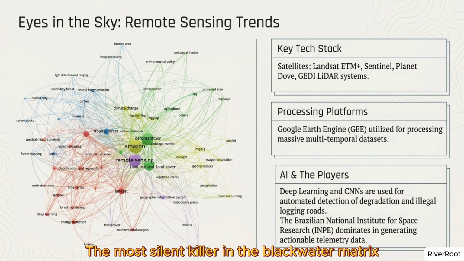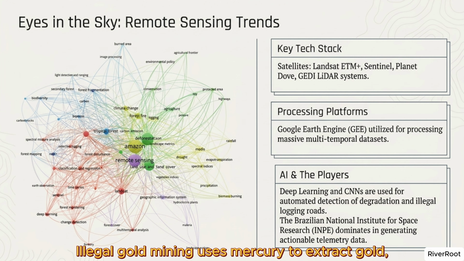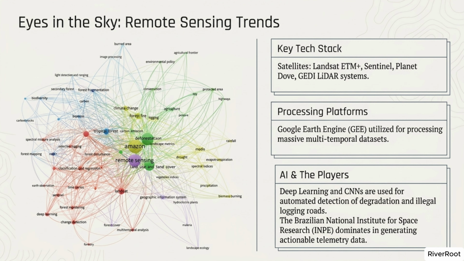The most silent killer in the Blackwater matrix is mercury. Illegal gold mining uses mercury to extract gold, which then leaches into slow-moving rivers. Because Blackwater flows slowly, mercury accumulates in the food chain, poisoning Amazon River dolphins and reaching toxic levels in the indigenous communities who depend on these waters.